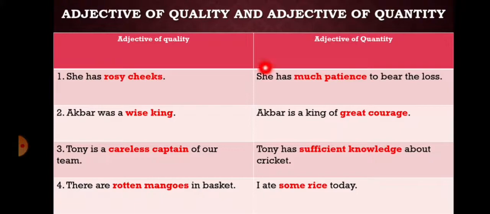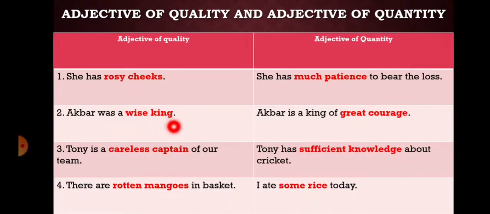Now we will see the differences between adjective of quality and adjective of quantity. Adjective of quality answers the question what kind. Adjective of quantity answers the question how much. She has rosy cheeks. What kind of cheeks does she have? Rosy. She has much patience to bear the loss. How much patience does she have to bear the loss? Much.